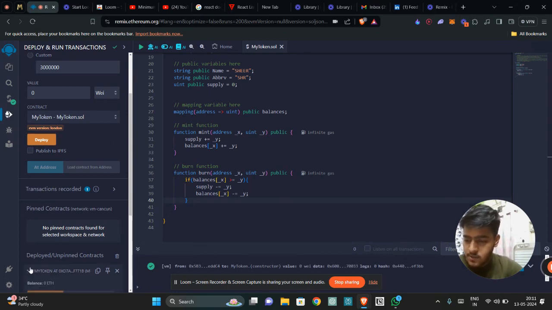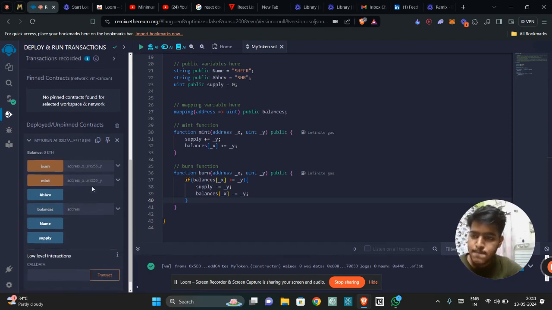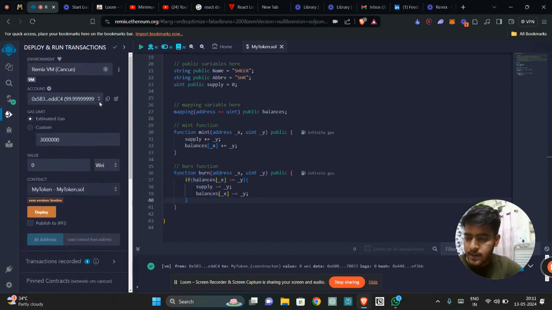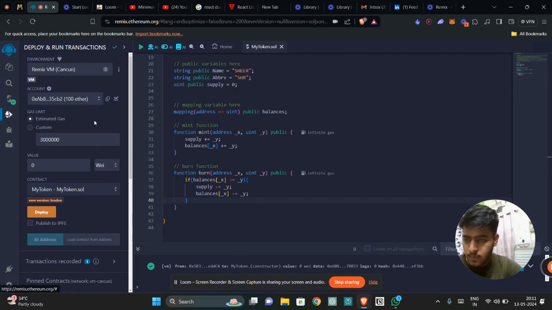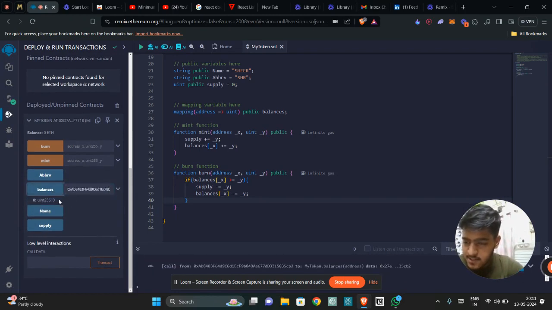Now, as you can see here, these are the variables and the functions which I've created in the contract. And you can see this IDE has provided me with the feature to take some addresses. Let's just copy this address. Yeah, we have copied this address. Let's check the balance of this address. As you can see, it states 0 here. It means the initial balance is 0, which is fine by me.